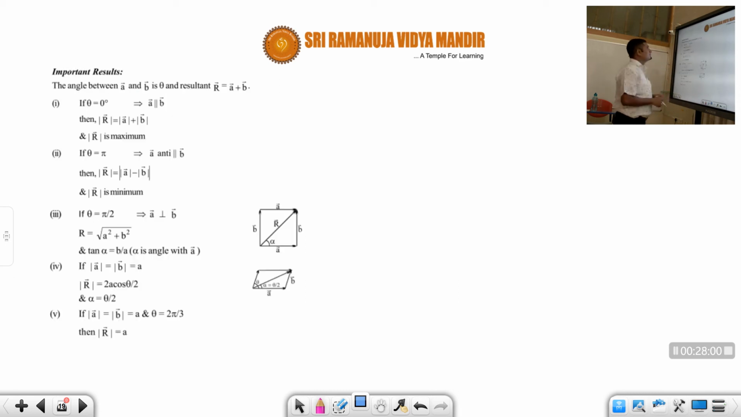Okay. So now let us see the angle if the angle between a and b is theta. Suppose this is a bar and this is b bar, and this angle is theta. If theta is 0, R is maximum. If theta is pi, R is minimum, that is, a minus b. If theta is pi by 2, it is root of a square plus b square. Here the angle is 90 degrees.